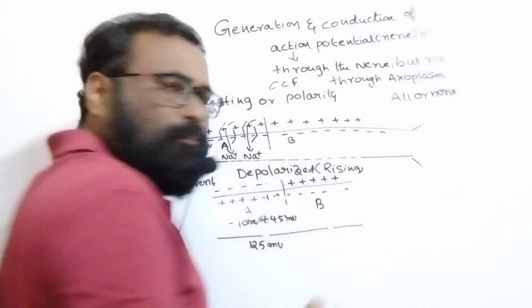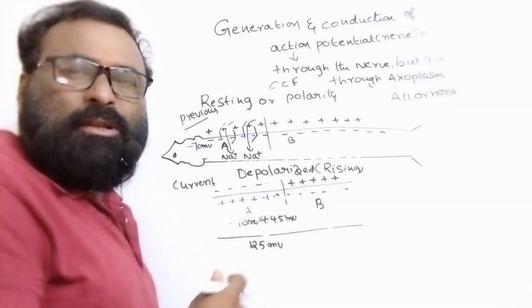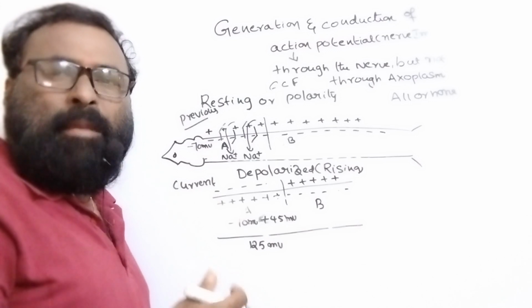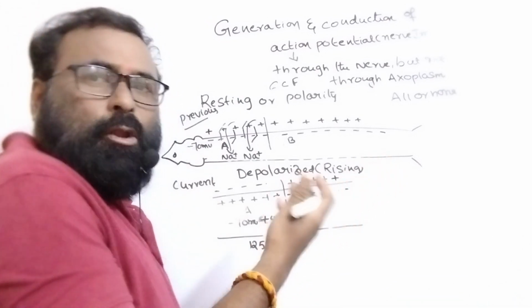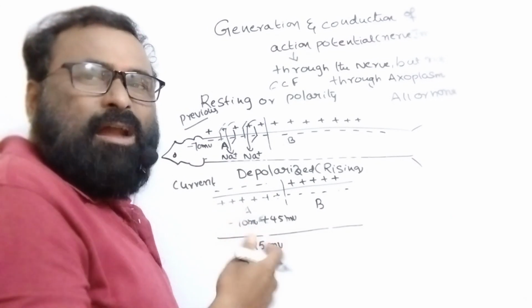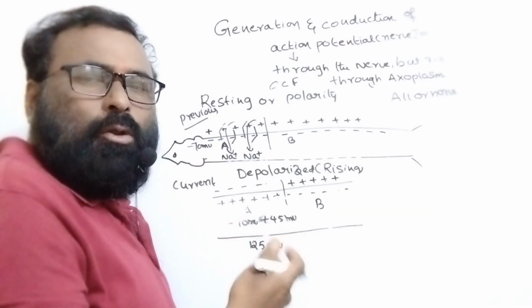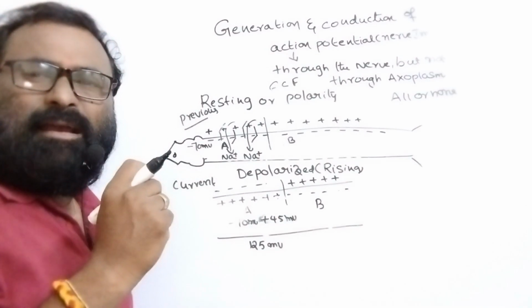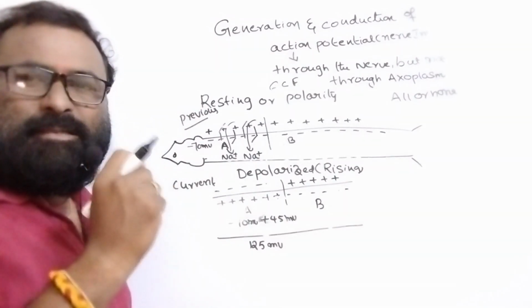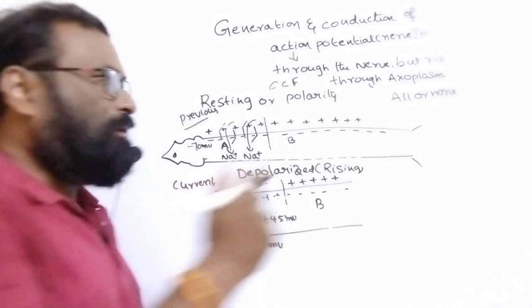All or none principle. An action potential may or may not be conducted. If it is conducted, it follows the "all" rule. If it is not conducted, it follows the "none" rule. This means there is a minimum value required for conducting the action potential.